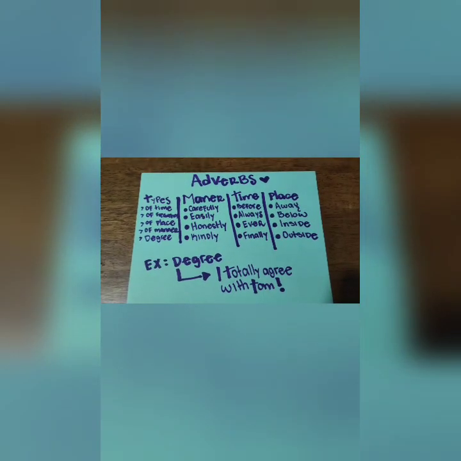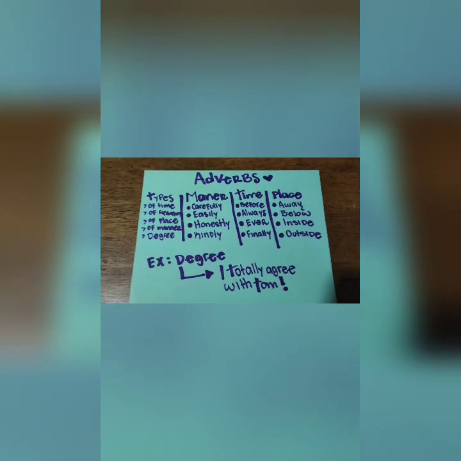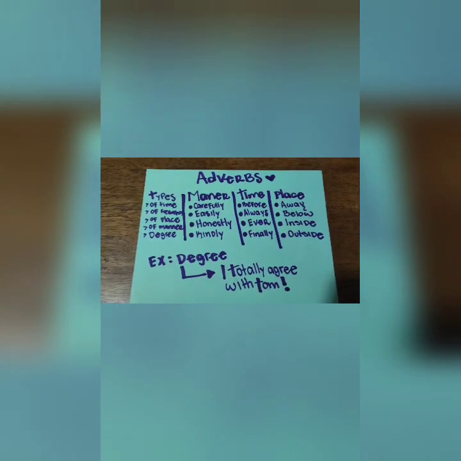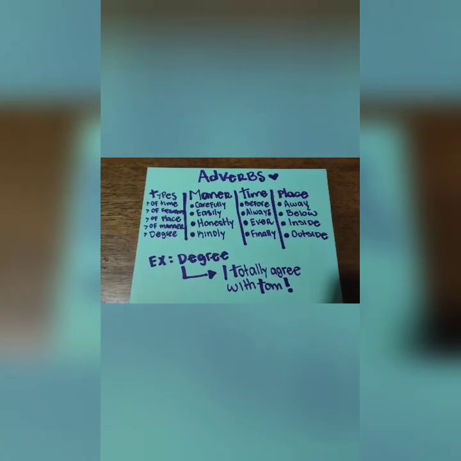Now we are going to see the types of adverbs. So let's start. An adverb is a word that is used to change, modify, or qualify several types of words, right?